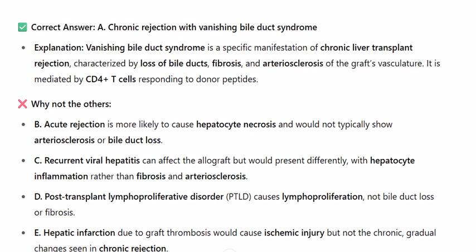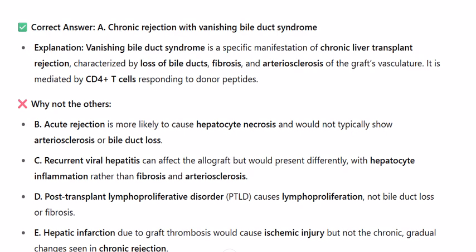B. Acute rejection is more likely to cause hepatocyte necrosis and would not typically show arteriosclerosis or bile duct loss. C. Recurrent viral hepatitis can affect the allograft, but would present differently, with hepatocyte inflammation rather than fibrosis and arteriosclerosis.